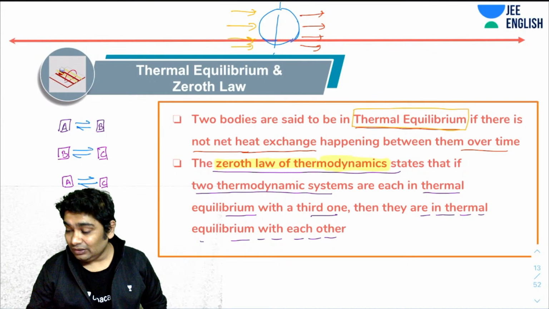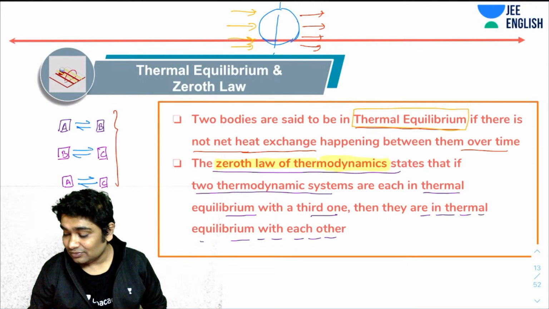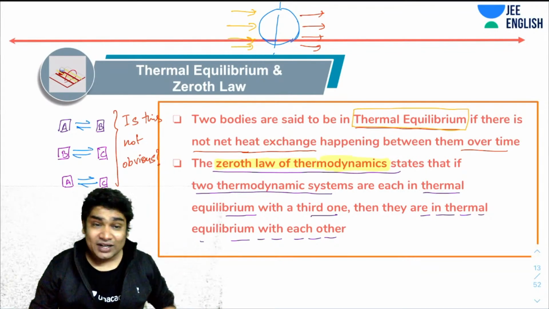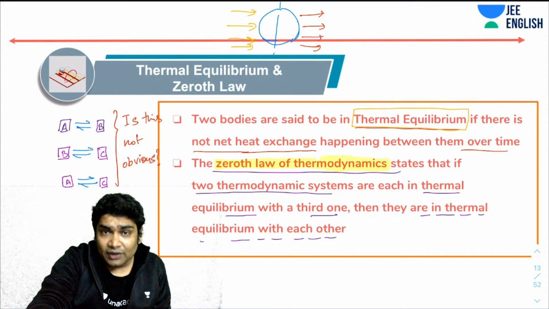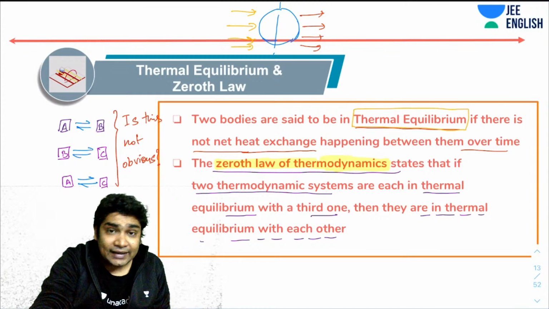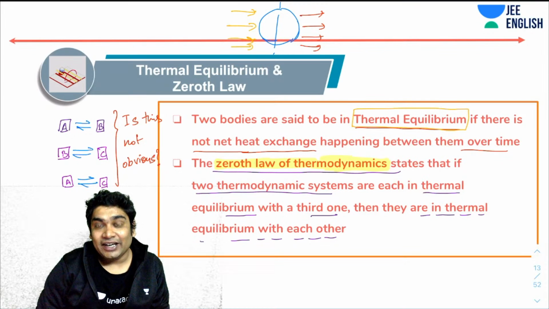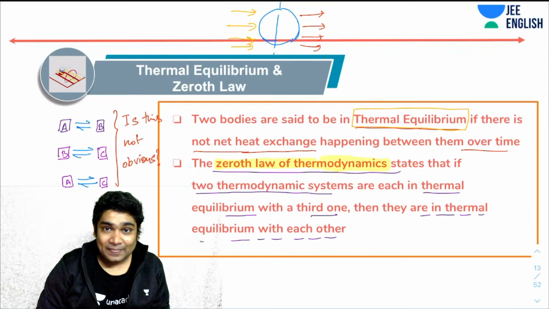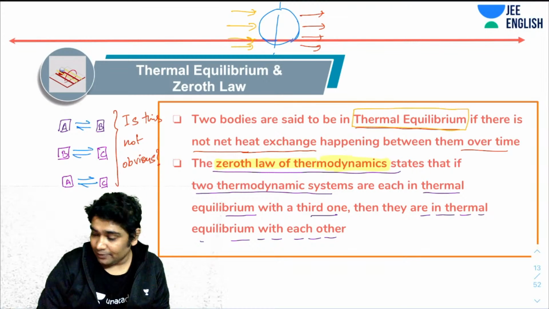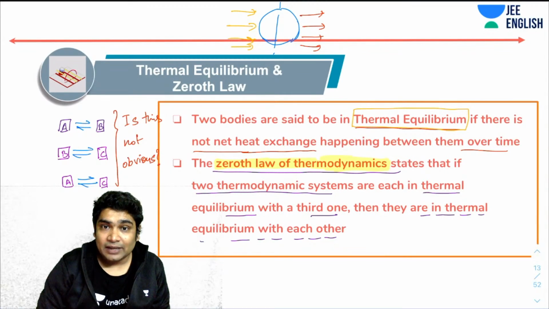Isn't this obvious? Is this not obvious? First of all, try and answer that. What is the significance of the zeroth law? What do you think is the significance of the zeroth law? Why did they have to go back and add another law with the name zeroth law? Why would somebody take so many efforts with something which seemingly is very obvious? So think about this and try and answer this. So tell me.